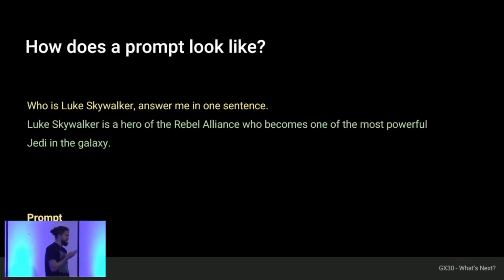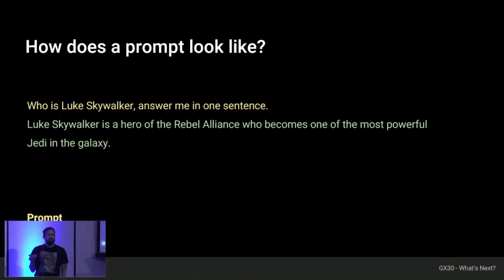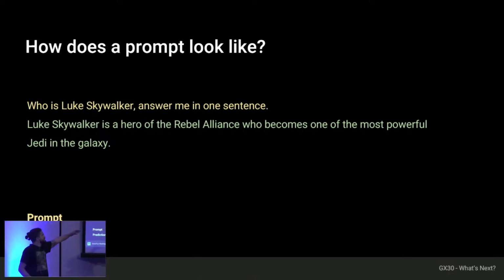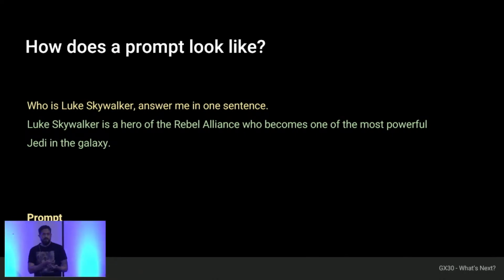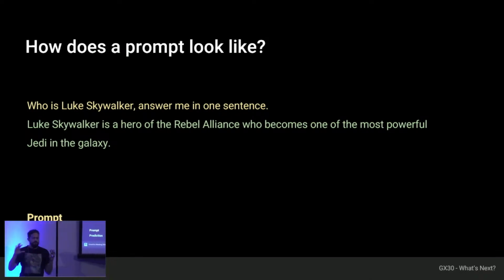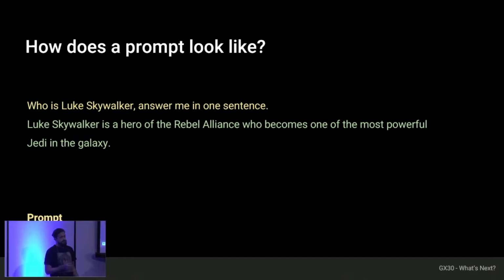Now, what does a prompt look like specifically? Essentially like this. We have a prompt, which is what is in yellow, which is a text that the LLM is then going to receive and predict what is most likely to follow that text. This is a super simplified version, but in essence it shows the core of what this is. The LLM predicts text. Here, "Who is Luke Skywalker?" would be the prompt. The bottom part is an explanation: he's a hero of the Rebel Alliance. Prompt and prediction are the two parts that make up the essence of all large language model-based applications.